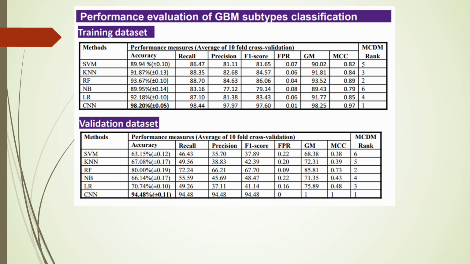and validation data set. It achieved greater than 90% accuracy, but from only one parameter we cannot say our model is good. So I have selected several more parameters, that is recall, precision, F1, FPR, G-mean and MCC. After that, I have applied the multiple criteria decision making method to rank the machine learning and deep learning algorithms, and CNN got the first rank among the other algorithms.